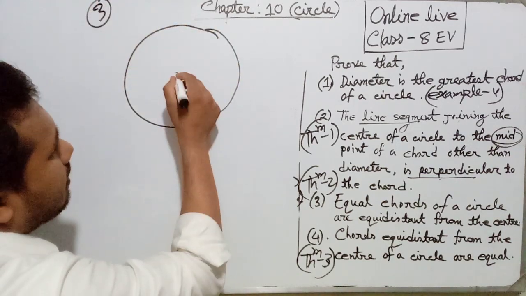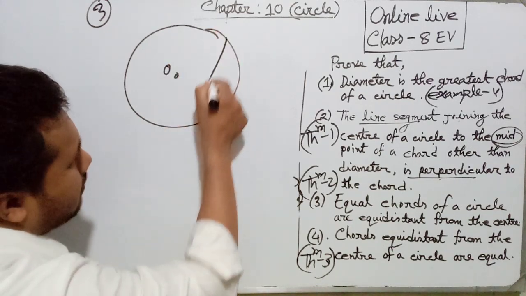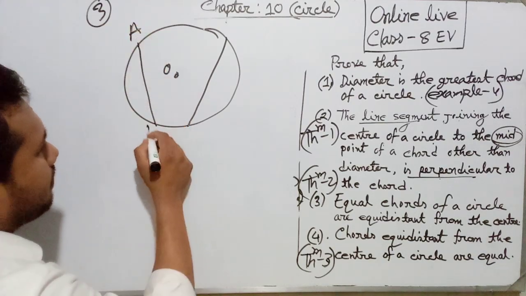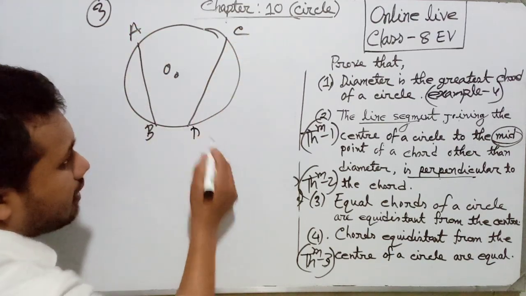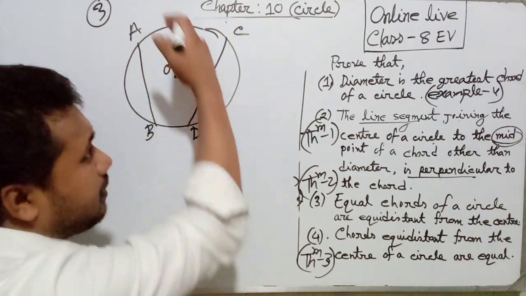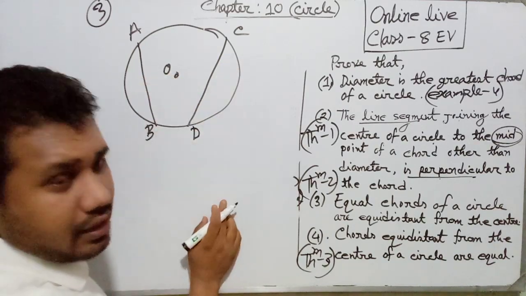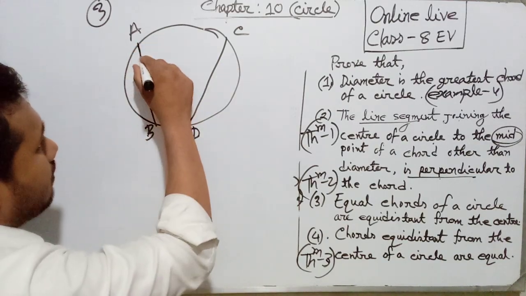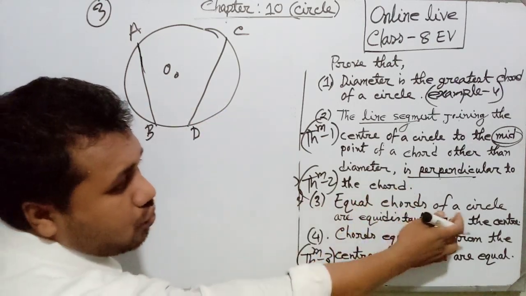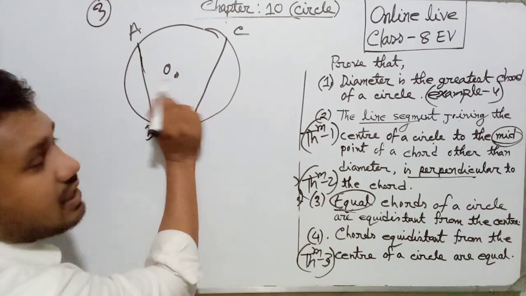Suppose this is our circle with center O. Suppose this is a chord AB, and this is another chord CD. It is not necessary to write it this way; you can write it straight, no problem. But these two chords are equal. Our question is given: these two chords are equal. Now we have to prove that their distances from the center are equal.